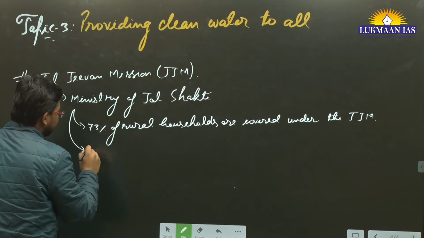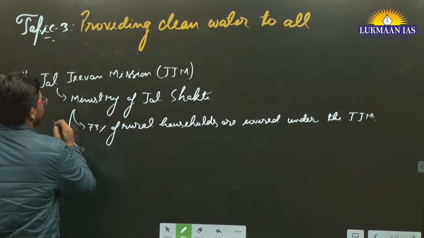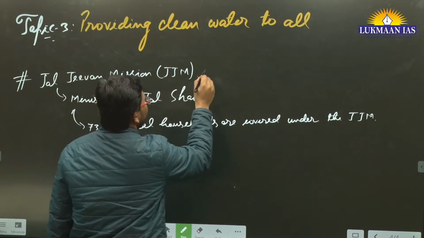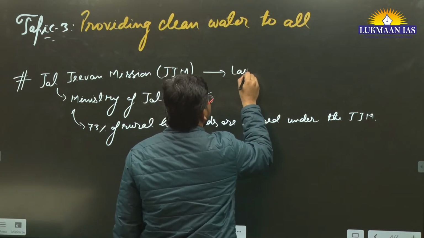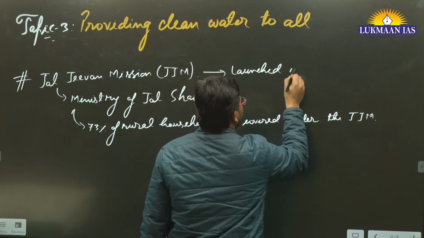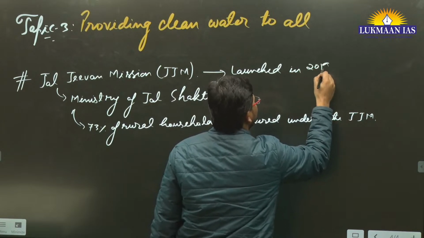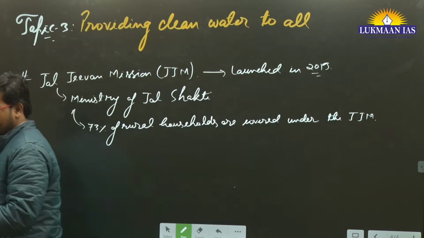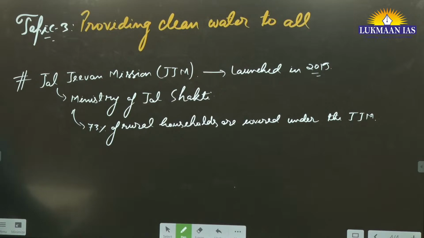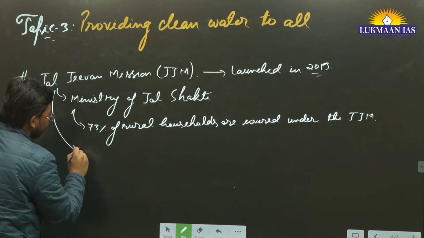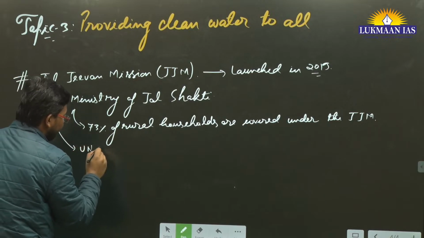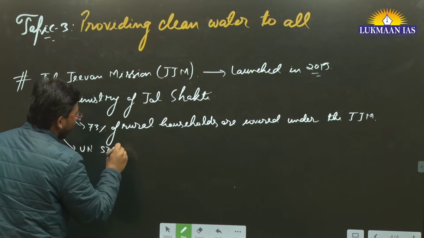Apart from this, the particular scheme has been launched, right? So let us write down launched. It was launched in 2019 by the Prime Minister of India, right? And here in this article they say that this particular mission is fulfilling one of the United Nations Sustainable Development Goals, which is Sustainable Development Goal 6.